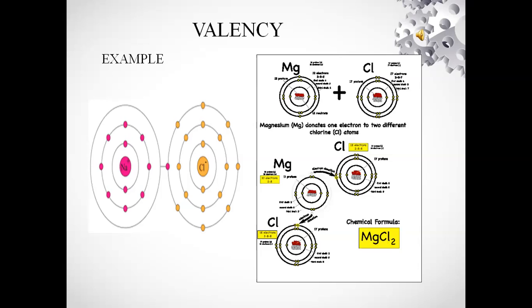Next example is magnesium, Mg, plus chlorine, Cl. Mg plus Cl2 gives magnesium chloride, MgCl2. Here the valency of magnesium is 2 and the valency of chlorine is 1.